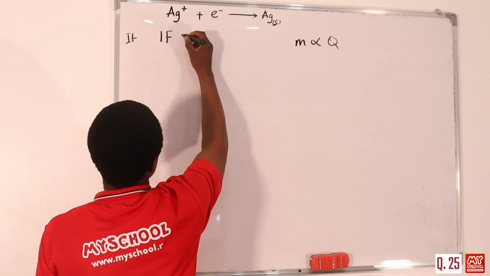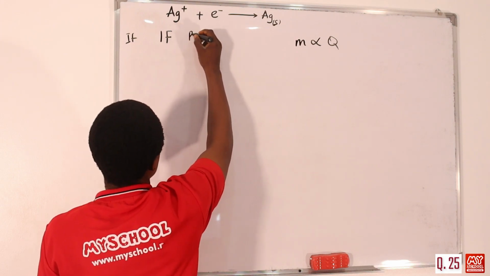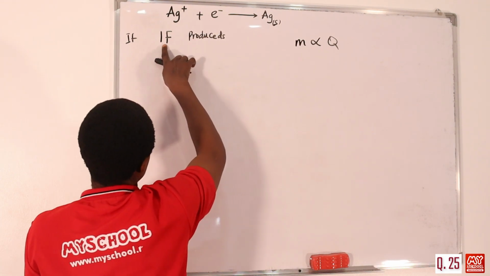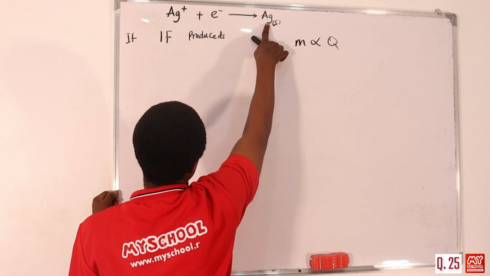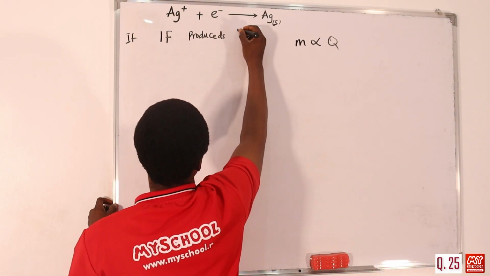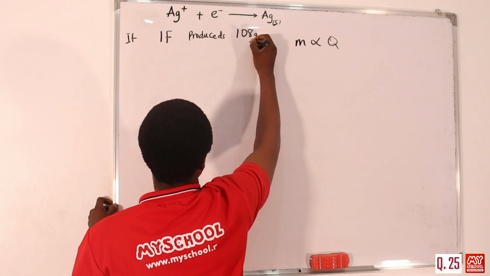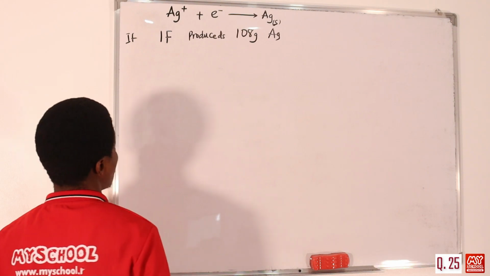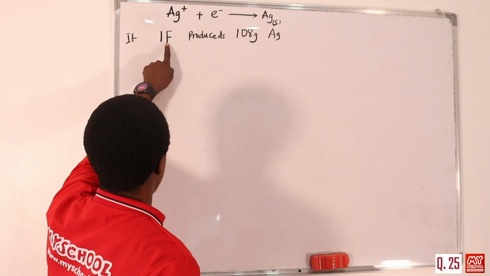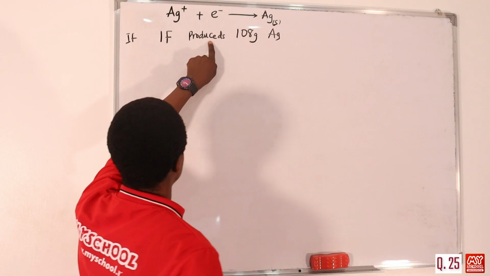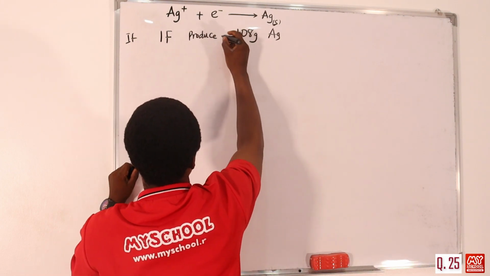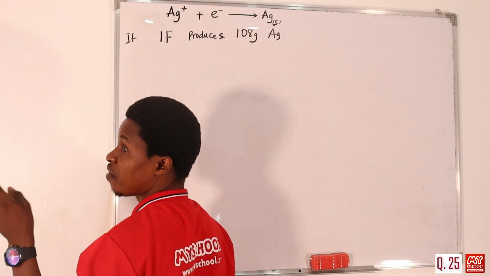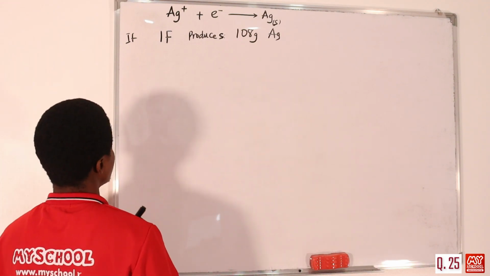So 1 Faraday, that's the quantity, produces what mass of silver? We're given 108. 1 Faraday produces 108 gram of silver. The question says the mass of silver deposited, so we want to calculate the mass of the silver that is deposited.